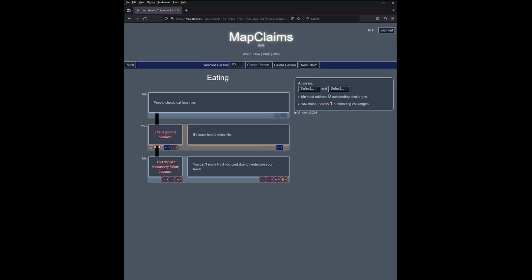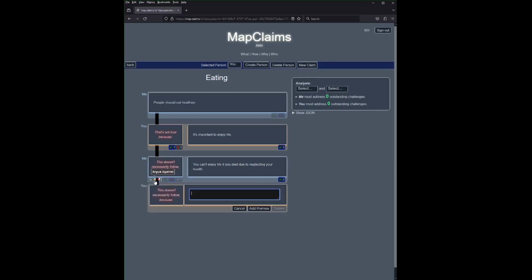Now remember that an implication is the link between this claim and this one. So this box is like saying, if it's true that it's important to enjoy life, then it's not true that people should eat healthier. And now you agree with this claim, but you want to disagree with this box. So you're like, it's not true that the fact that you can't enjoy life if you're dead means that it's not true that if it's important to enjoy life, and you end up with this nightmare of parentheses and nested clauses that the human brain is really bad at processing.